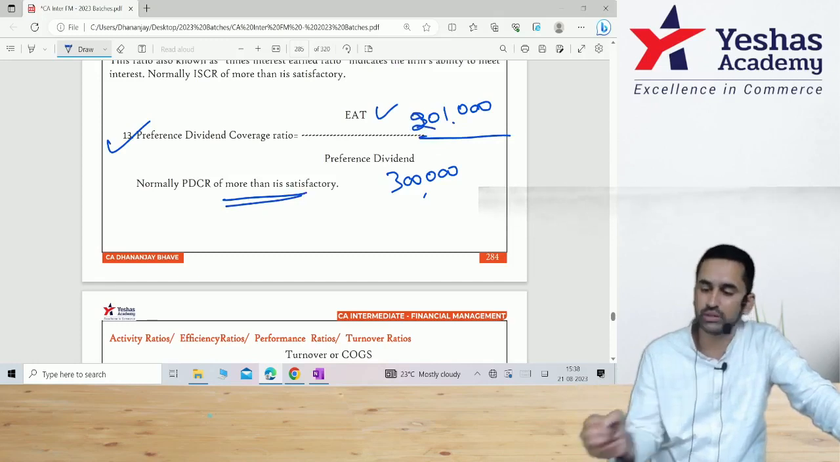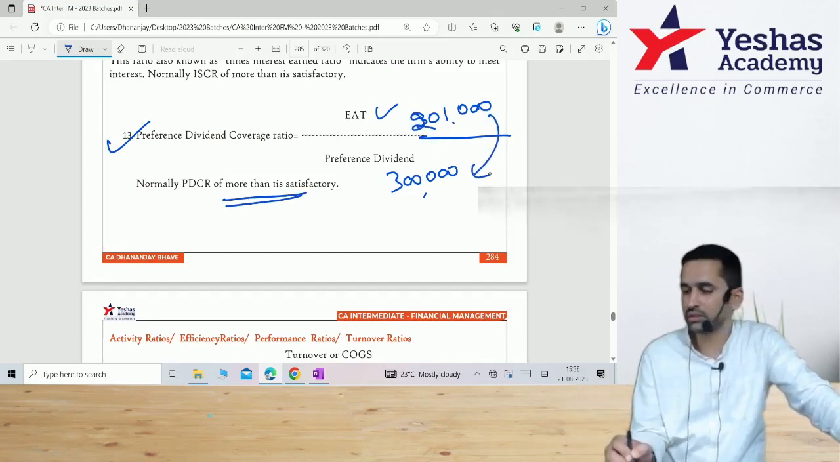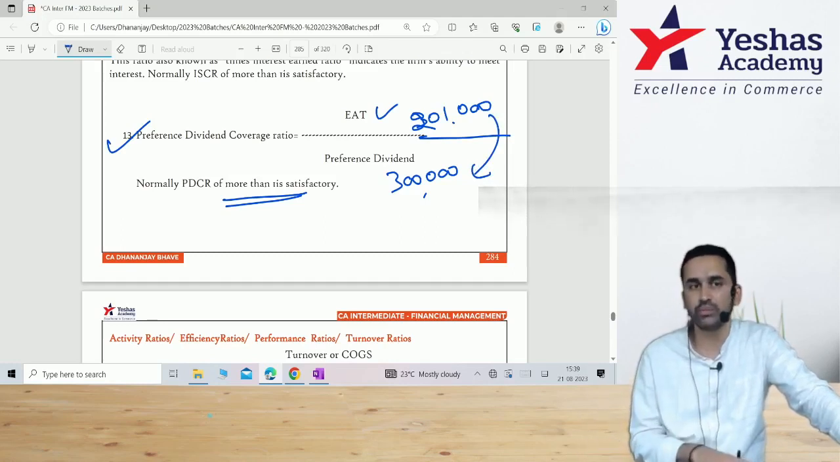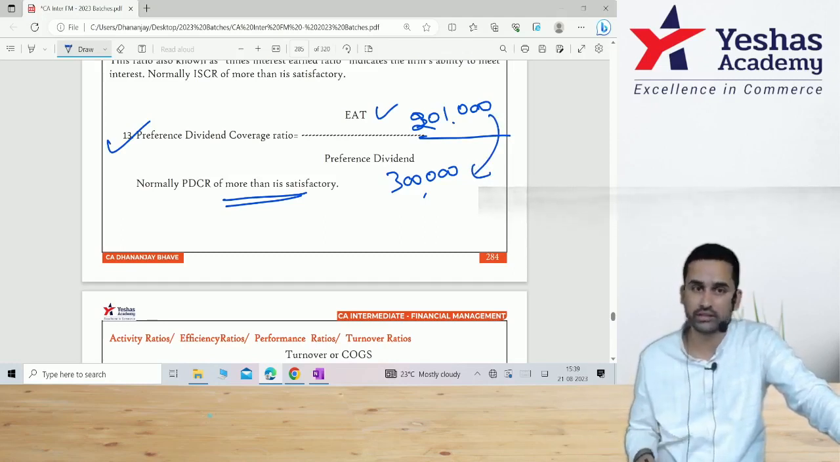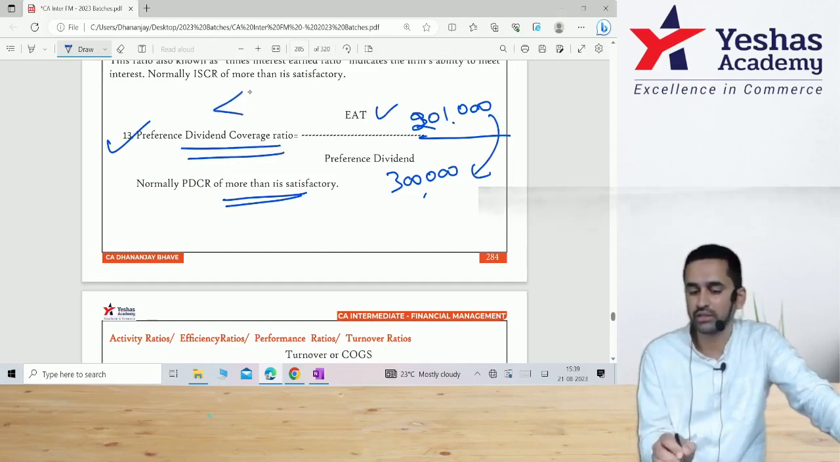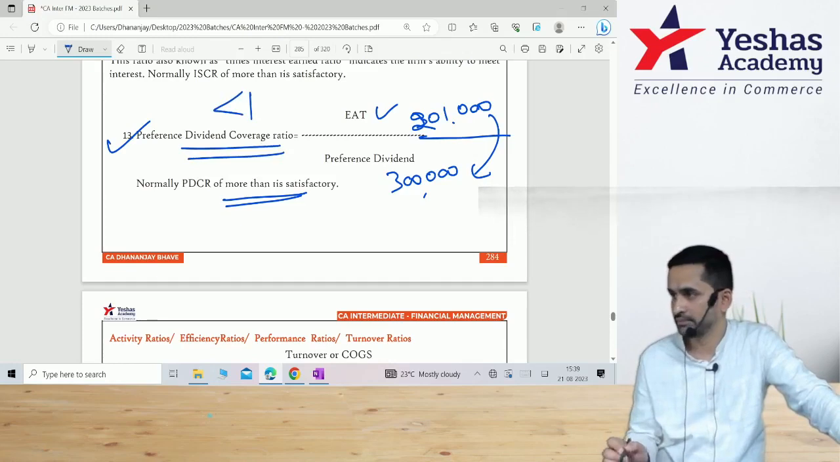What if this is 201,000? He will get the full 201,000, but that is not enough. For the remaining 99,000, he'll have to wait, because by default, all preference shares are cumulative in nature. That means you don't want to, by default, invest in a place where the dividend coverage ratio is less than 1.